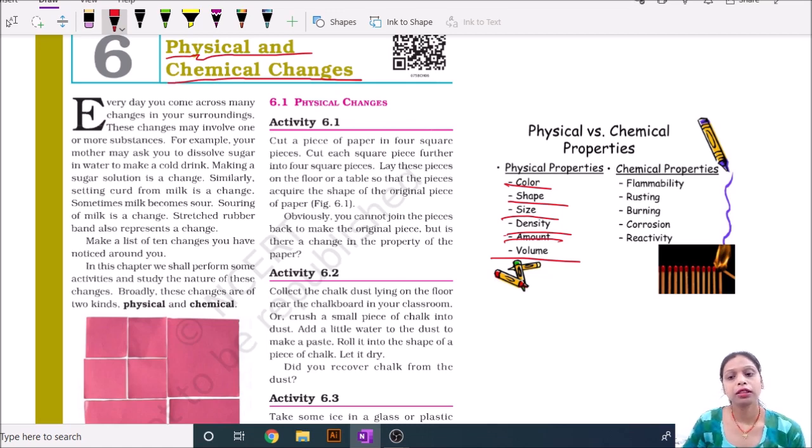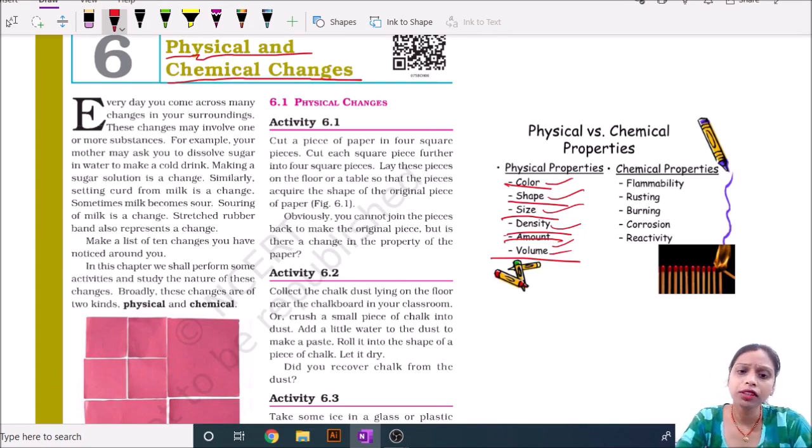When the change that occurs in substances happens in regard of color, shape, size, density, amount, volume, and the change occurs through their physical property, it is called a physical change.